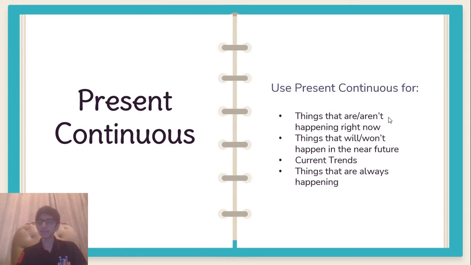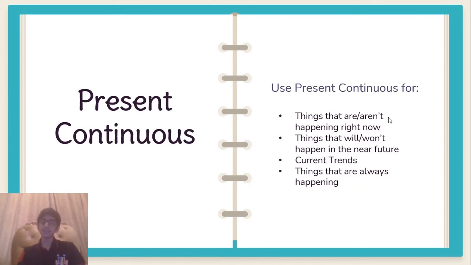Now you might be thinking why I have added are or are not in here, because there are negative forms of verb as well, like I am not going and I am going. So that I am not going is the negative form of I am going, and that shows that the action is not happening right now. So you can also use each of these tenses in the negative form.